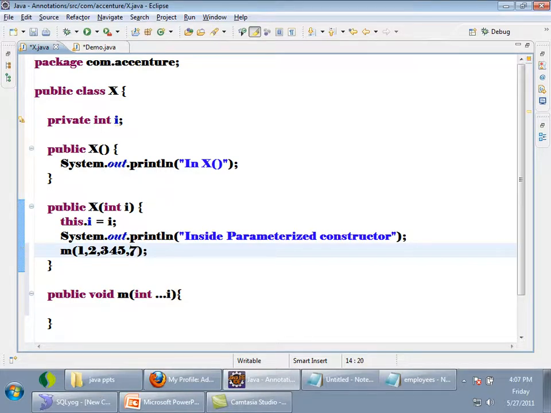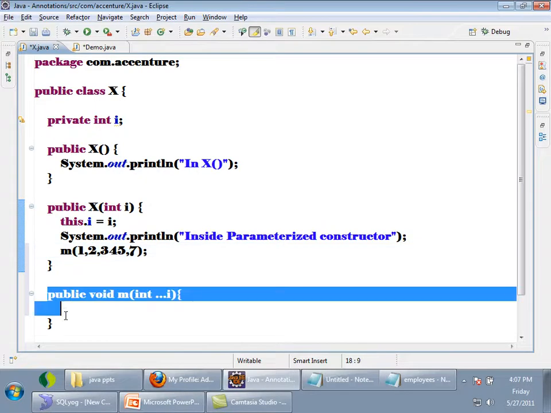I can pass n number of parameters if a method is taking dot dot dot. So to method m I can pass 0 parameters of type int, 1, 2, 3, 4, 5, 6, 10, 100 also. This is called ellipsis. Dot dot dot means I can pass n number of arguments, right? Any doubts? So here you can see, I'm just deleting it.